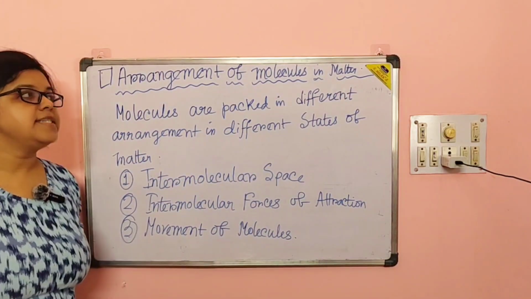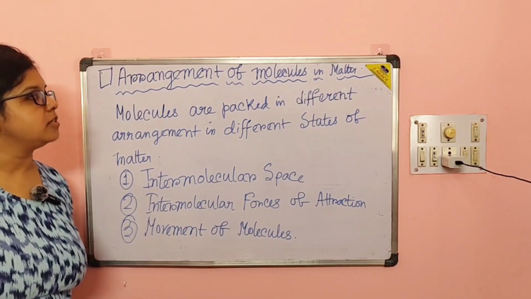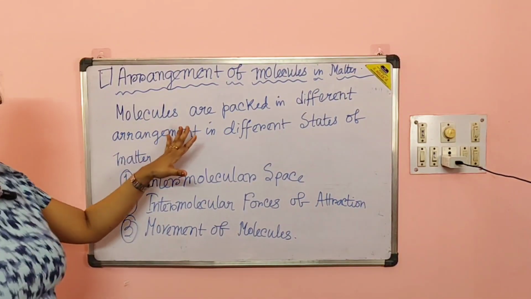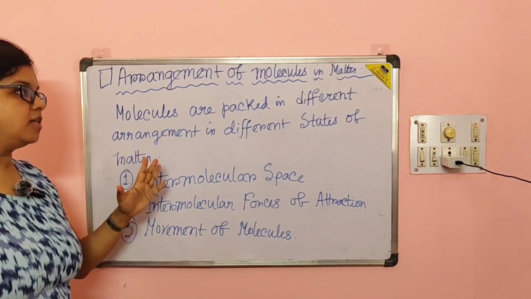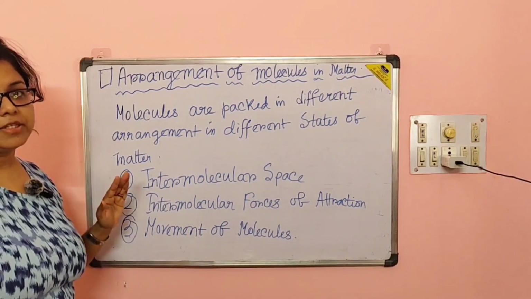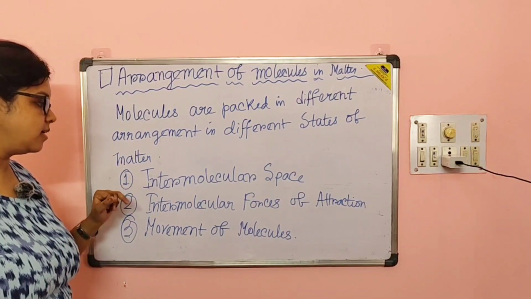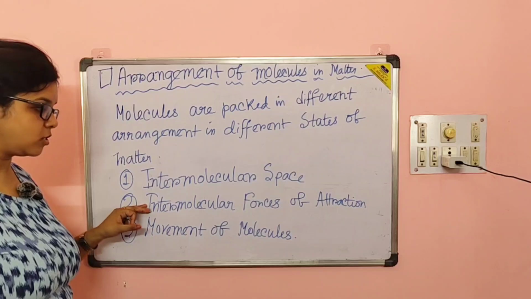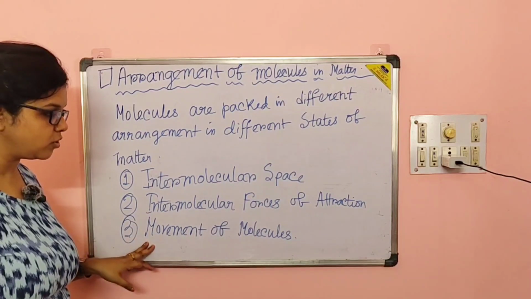Second point is arrangement of molecules in matter. So molecules are packed in different states of matter with different arrangements. There are three parameters: intermolecular space, intermolecular forces of attraction, and movement of molecules.